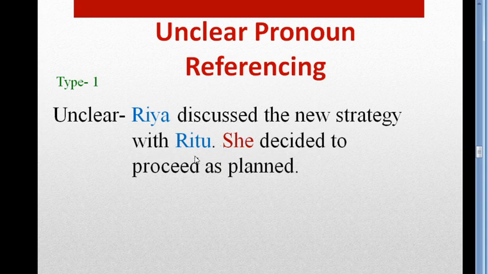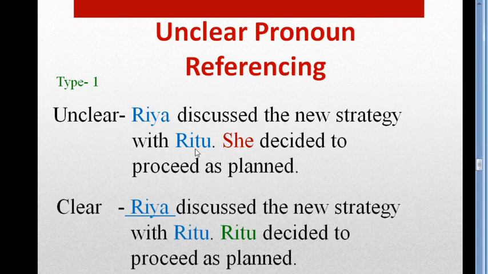If you find two antecedents, then in place of the next pronoun, you have to use a noun, not a pronoun. So here I have to use a noun. What can I use? Yes, Riya discussed the new strategy with Ritu.